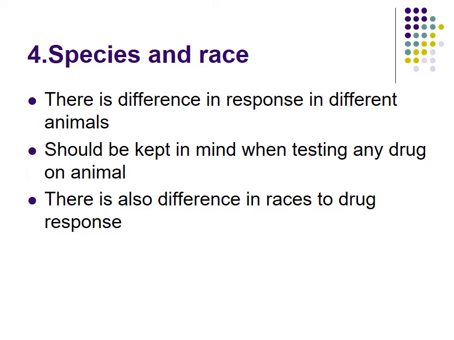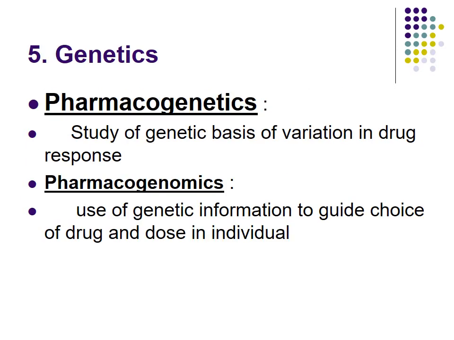So differences from species to species are important. And race, particularly in countries where multiple races are living, like the USA where there are Negroes, Asians and Americans, then that racial difference is important, but in India it is not that important.